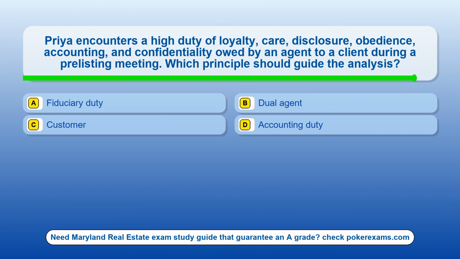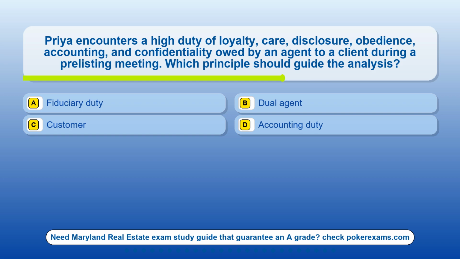Question 15. PREA encounters a high duty of loyalty, care, disclosure, obedience, accounting, and confidentiality owed by an agent to a client during a pre-listing meeting. Which principle should guide the analysis? Option A. Fiduciary duty. Option B. Dual agent. Option C. Customer. Option D. Accounting duty.